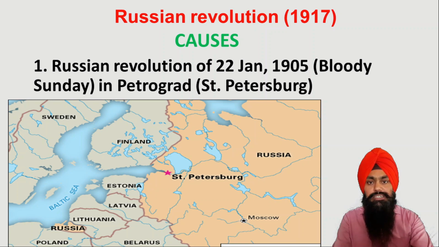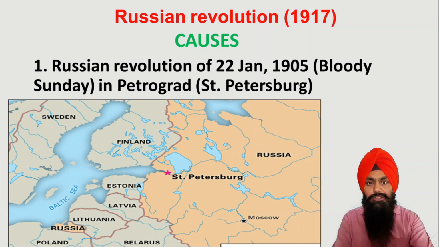As we know, the industrial revolution started in the whole of Europe, but Russia was still much behind other European countries. The workers were underpaid and their living conditions were really very bad. That's why they protested against the monarchy.